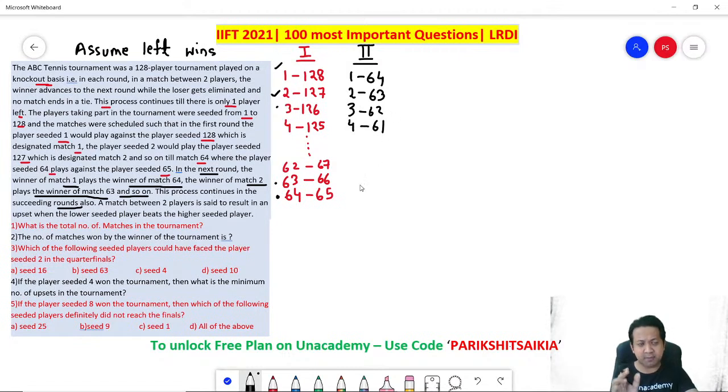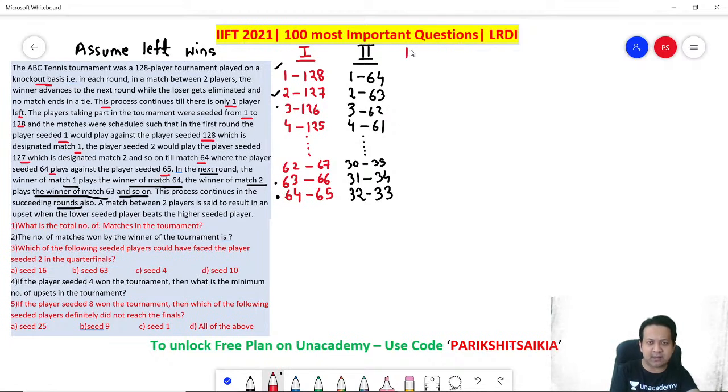What will be the last match? Remember, total 64 players. You are grouping them in 2, we are making pairs of 2. So obviously the last match will be 32. How did I get the 32? Half of 64, 32. So 32 versus 33. Right? The match just before this will be 31 versus 34. Then 30 versus 35, and so on. You are getting it? Now this continues in the succeeding rounds as well.